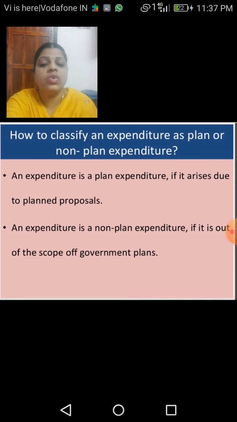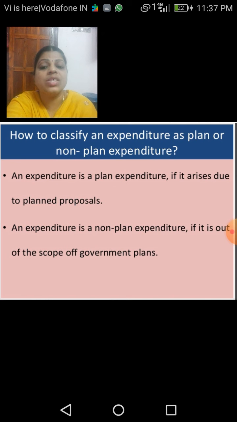And children, the next question is how we can classify an expenditure as a plan expenditure or a non-plan expenditure. How are we able to know? An expenditure is a plan expenditure if it arises due to the plan proposals. According to the plans we have already made, whatever money we spend comes under plan expenditure.